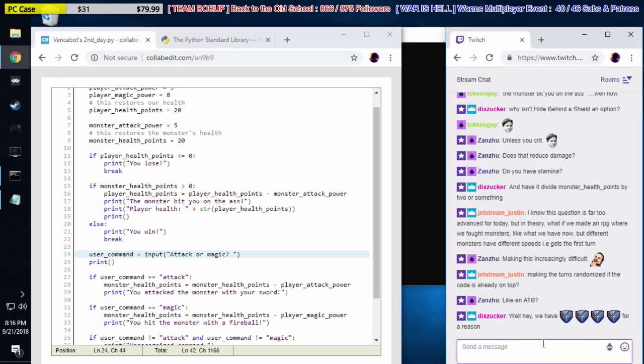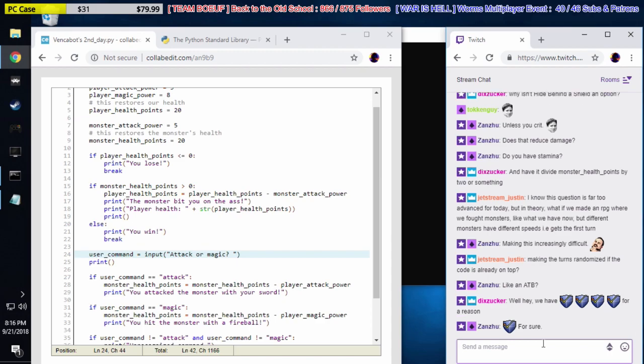I know this question is far too advanced for today, but in theory, what if we made an RPG where we fought monsters like what we have now, but different monsters have different speeds and it gets the first turn? Dude, we can do that right now, dude. Make the turns randomized, the code is already on top.